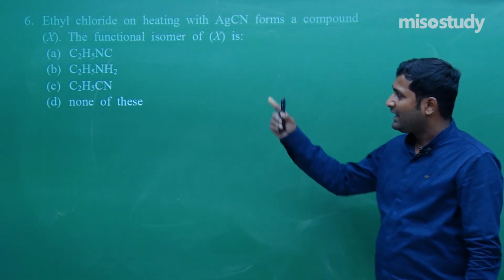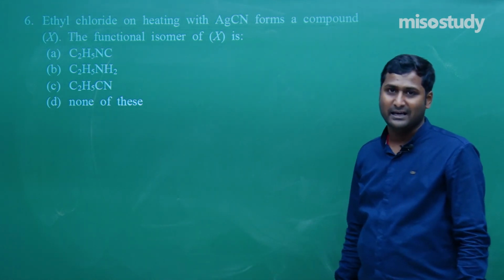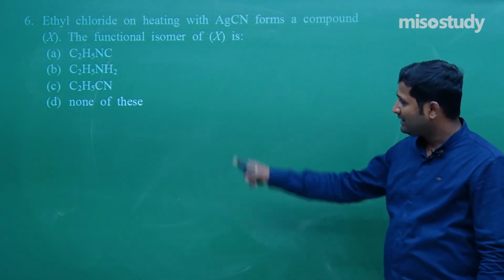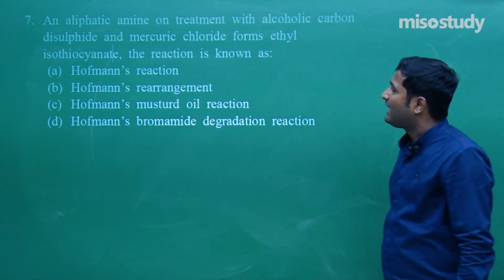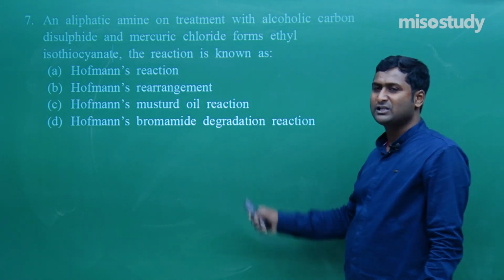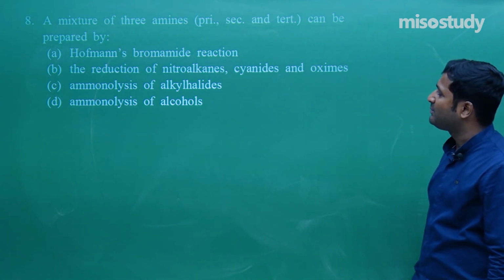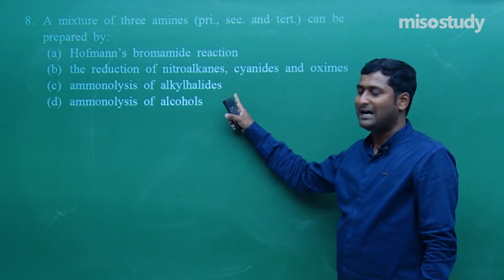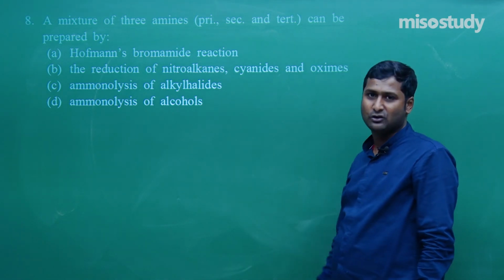Functional isomer. A. No, this is C, because the product X is A, but the isomer, that is C, alkyl cyanide, alkyl nitrile. Now here, as we know, an aliphatic amine on treatment with alcoholic carbon disulfide, that is Hofmann mustard oil reaction. Now a mixture of 3 amines can be prepared by ammonolysis of alkyl halide and ammonolysis of alcohol. C and D are the correct. So multiple choice type question.